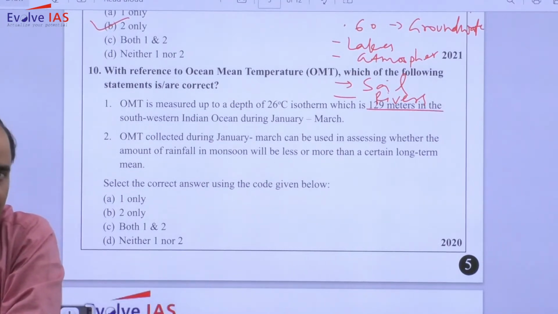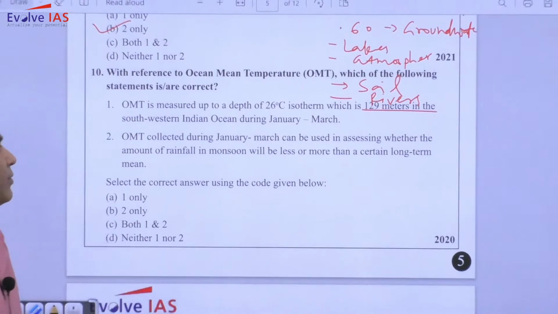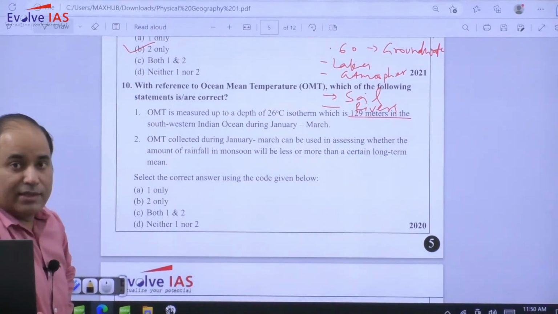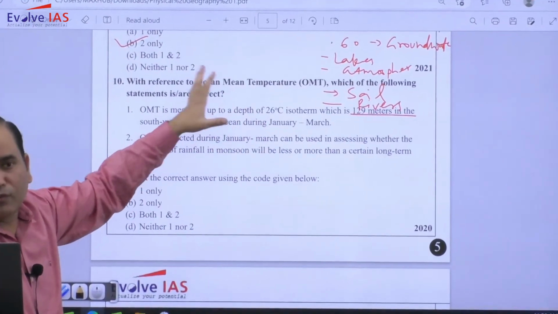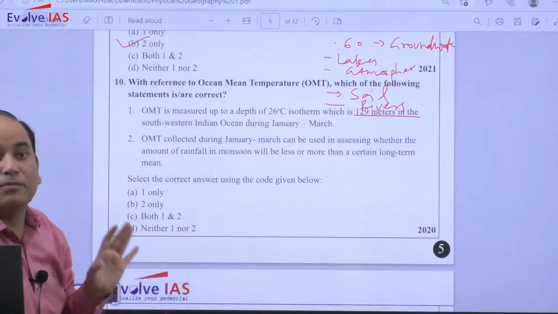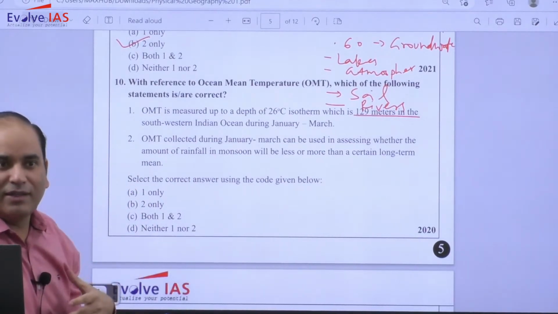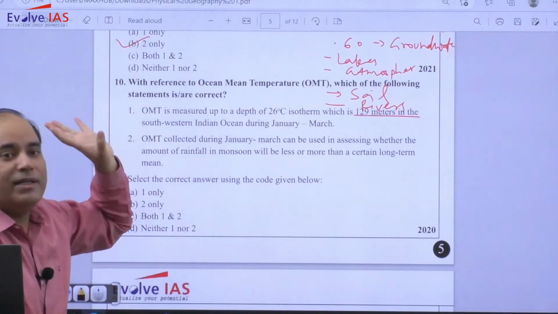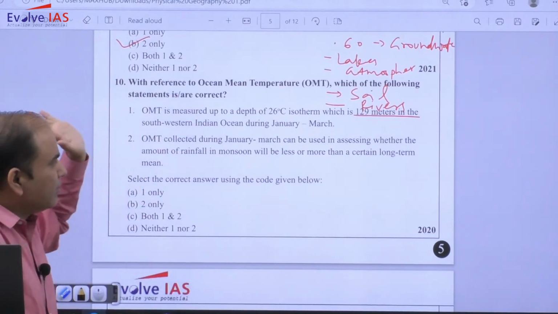the lines of the question itself. So if you read this question, OMT is measured up to the depth of the 26 degree isotherm, which is 129 meter in the southwest Indian Ocean during January-March. So yes, during January and March, the South Indian Ocean is in the warm zone, that is the summer season. So 26 degrees Celsius temperature is not that high, but the depth is too much. So if you use a little common sense, it is very obvious that up to 129 meter you will not have the 26 degree isotherm. So that statement is correct.